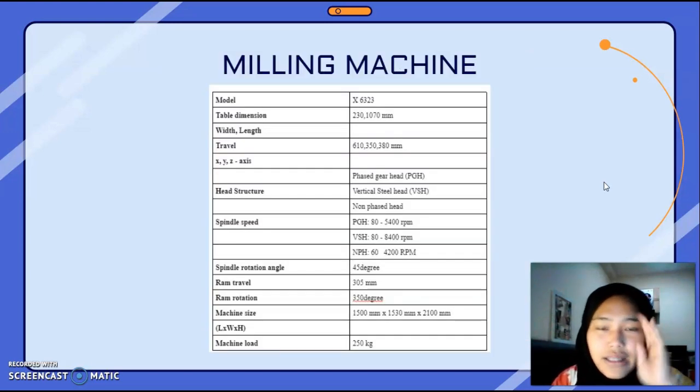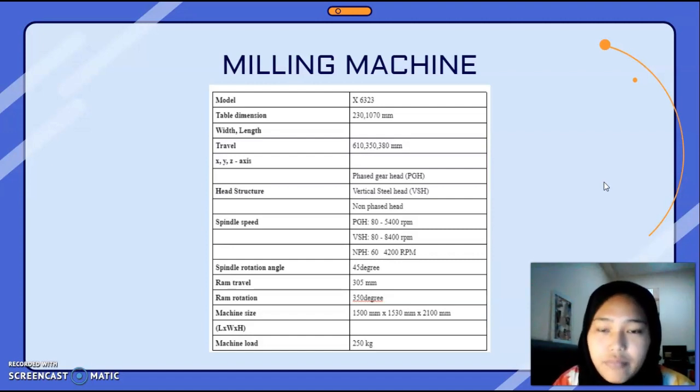Next is the milling machine, model X6323. Table dimension is 230 by 1,700 by 70 mm. Width and length travel 610 or 350 or 380 mm for the X, Y, Z axis. Head structures: pre-gear head, or PGH, and head structure is vertical steel head, or VSH.